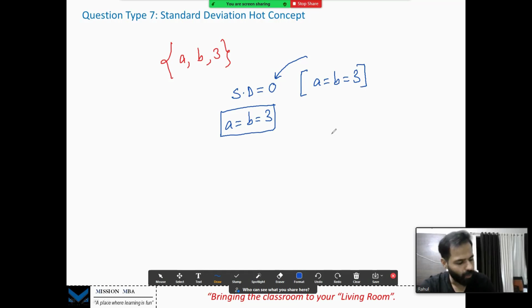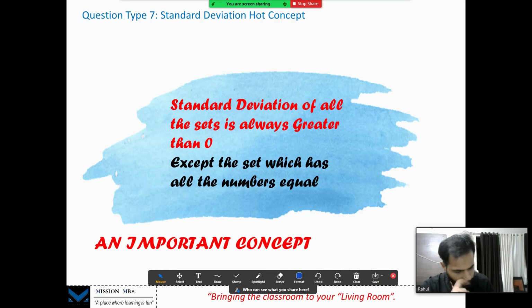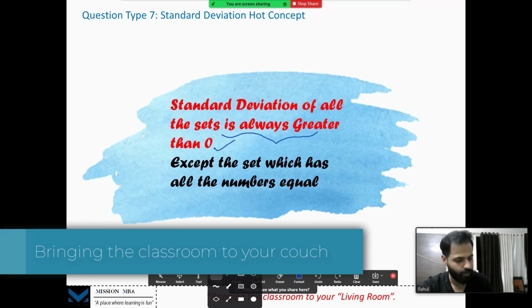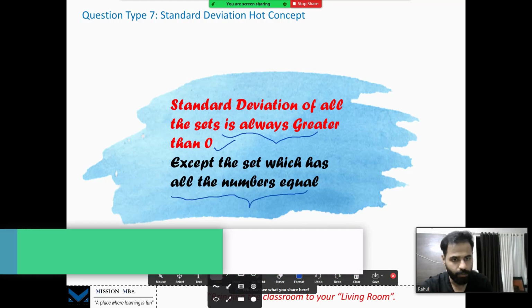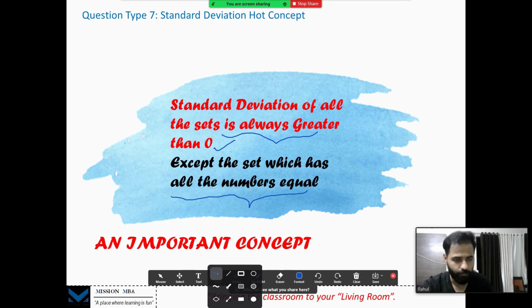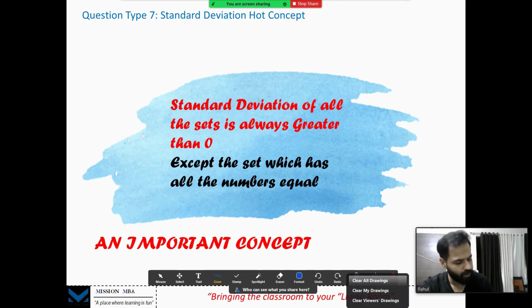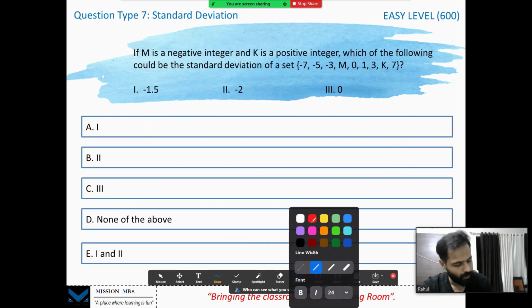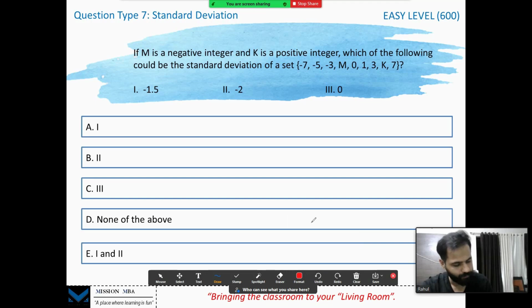Alright, let's see how GMAT can create some questions on this simple concept, and they might confuse us. So you can keep this in mind, standard deviation of all these sets is always greater than 0 until and unless all the numbers are equal. Once all are equal, the standard deviation is 0 but never negative. So many questions have been asked on this simple concept. Have a look at this particular question, guys. Simple but yet confusing for some people.